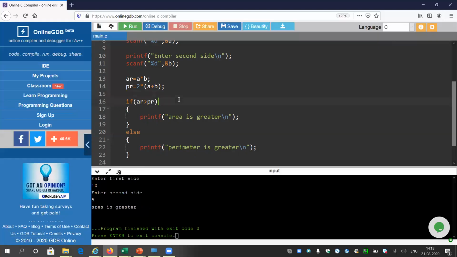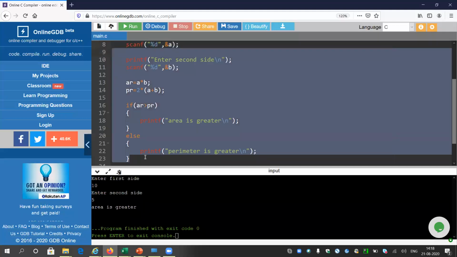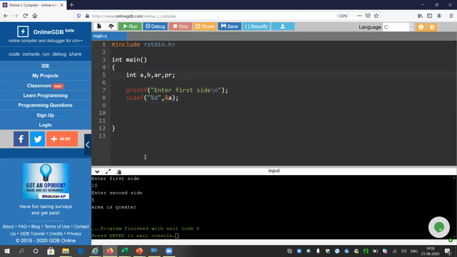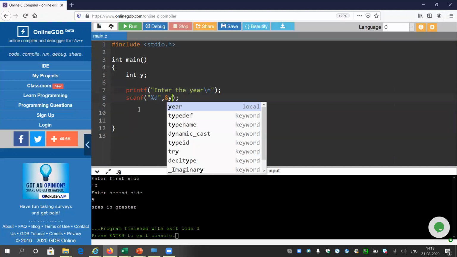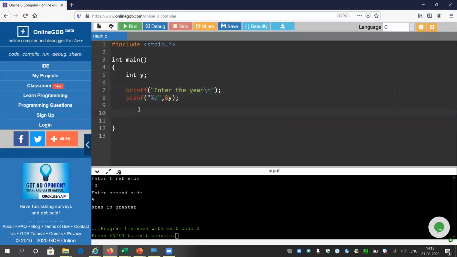So to find a leap year, we do not require these lines. We do not even require 2 input statements. It will be enough if we take only the year, y. And let me give a message to the user like, enter the year. Okay, and it will be inserted into variable y. So what will I be doing now?